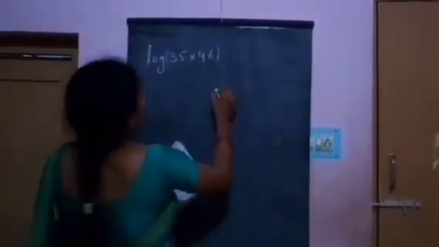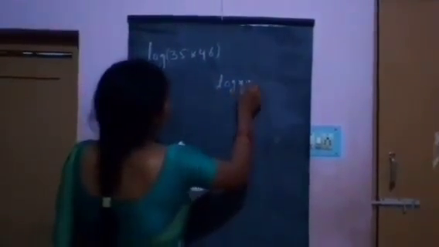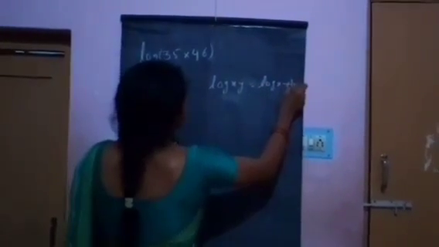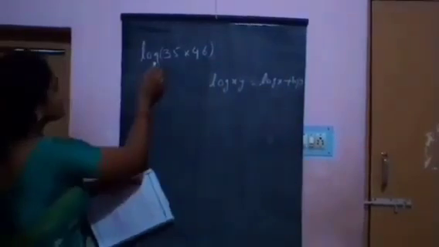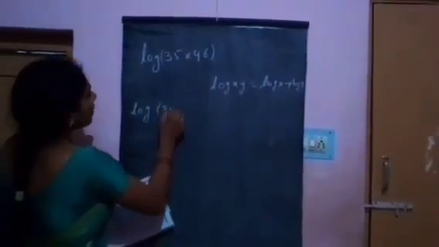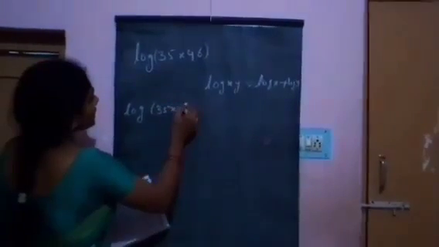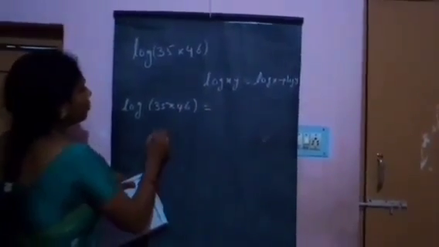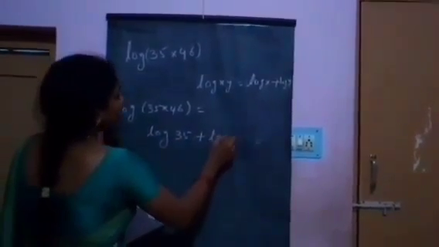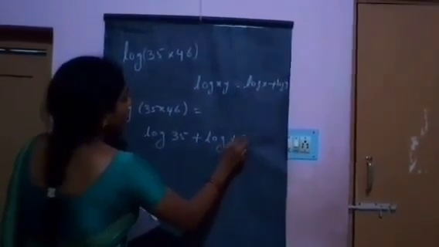Using log xy equal to log x plus log y, this can be written as log 35 into 46 equal to log 35 plus log 46.